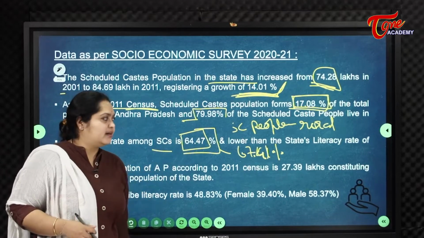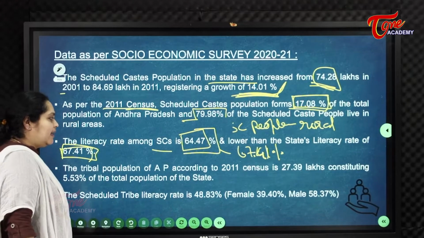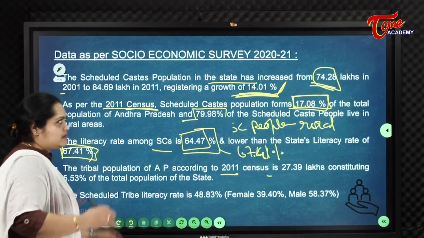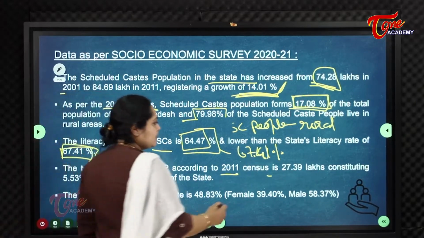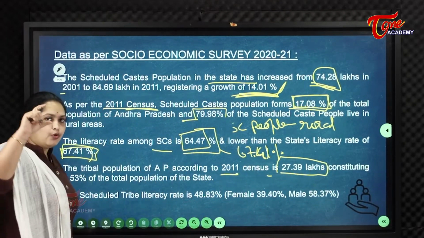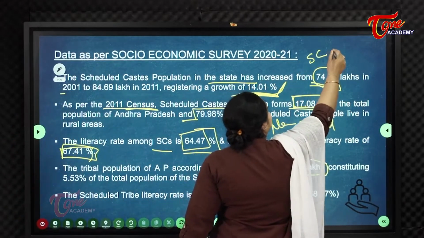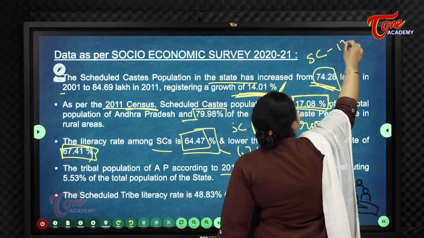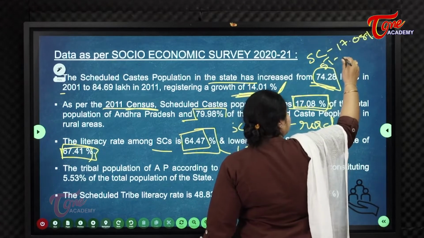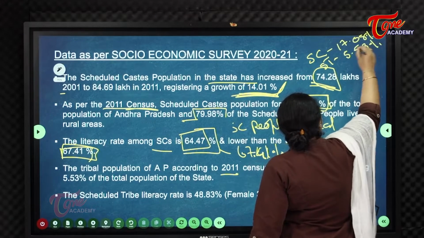Then coming to the scheduled tribes population. The tribal population of AP according to the 2011 census is 27.39 lakhs. They are very few in number. They consist of only 5% of the total population of AP. SCs, scheduled caste, constitute 17.08%. ST persons constitute only 5.53%.